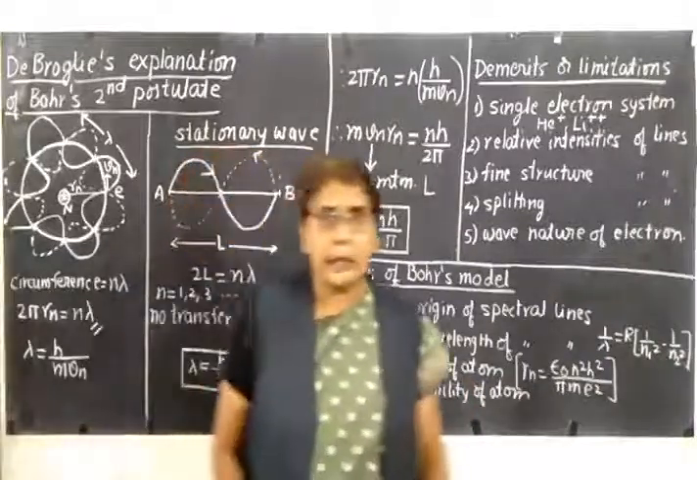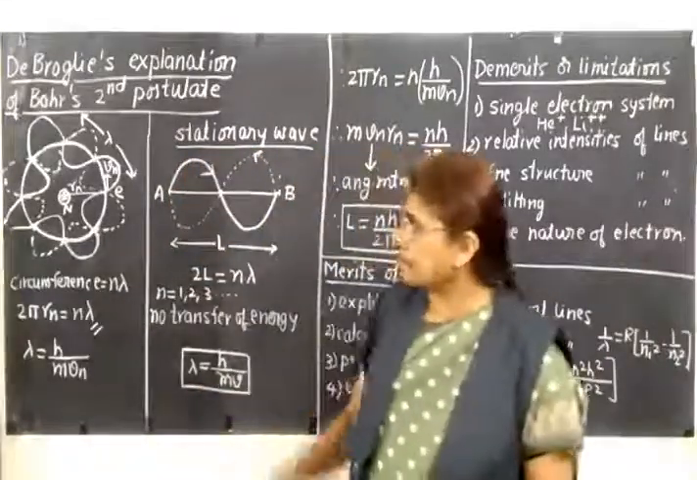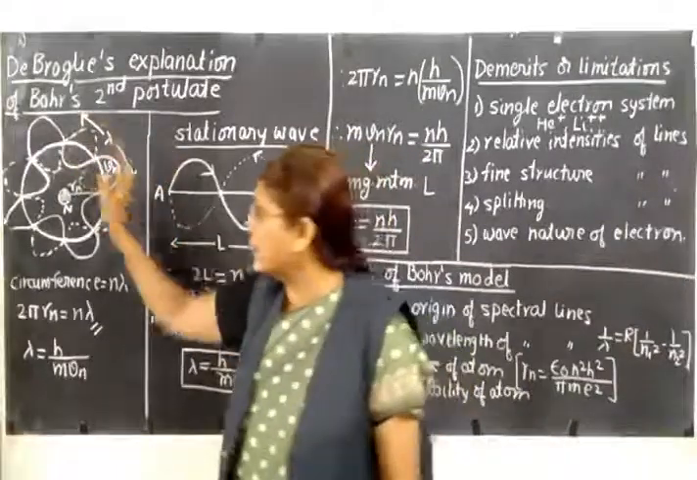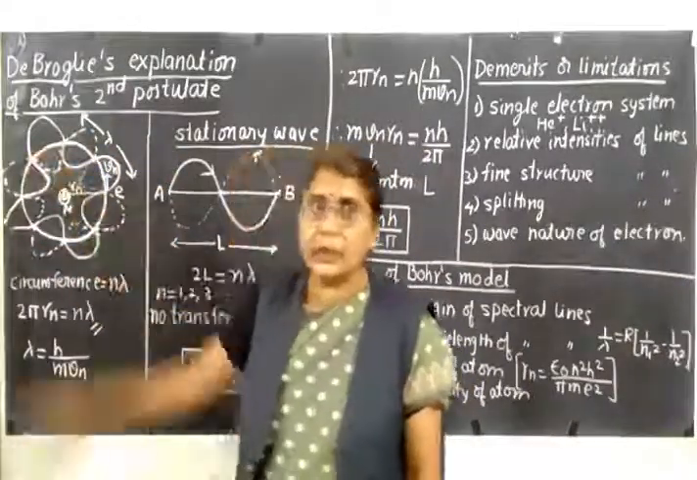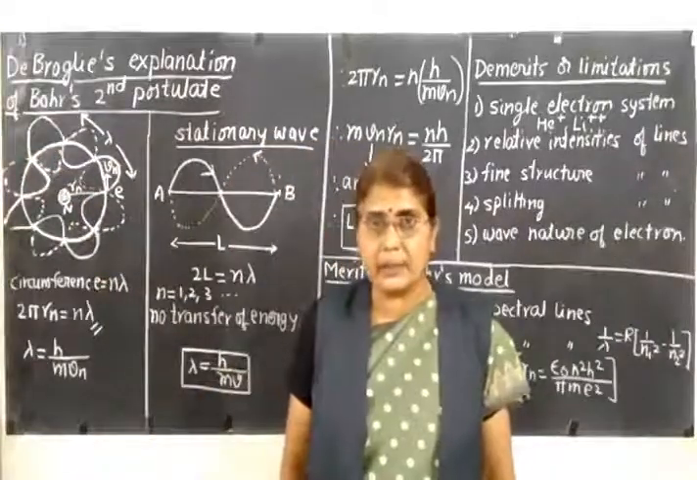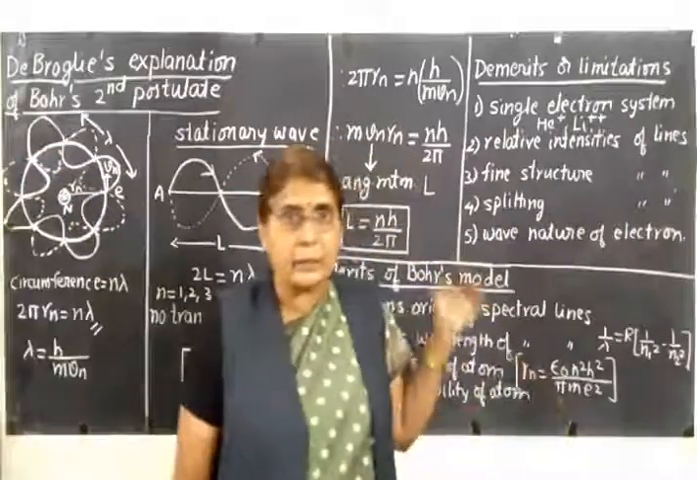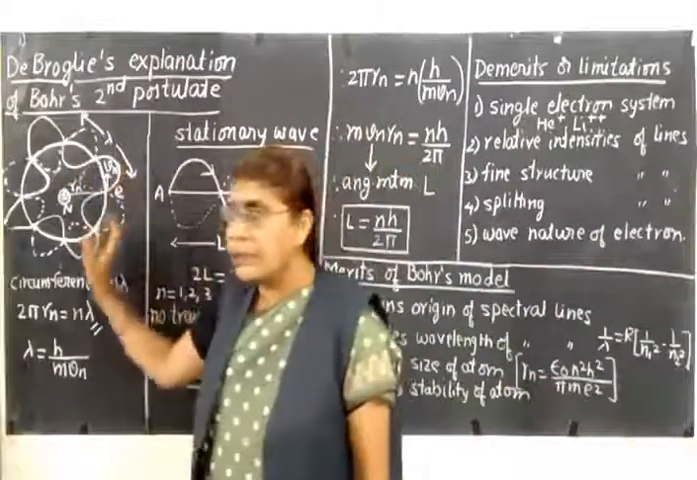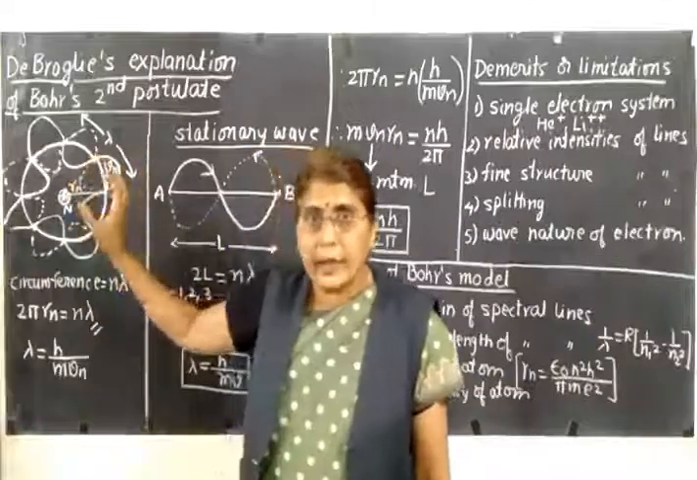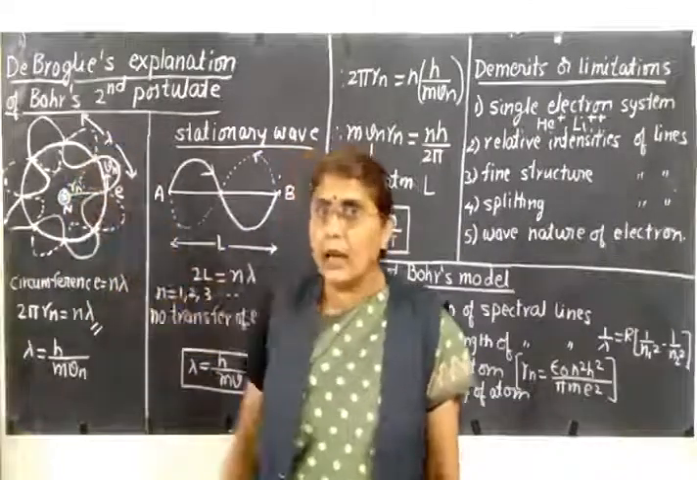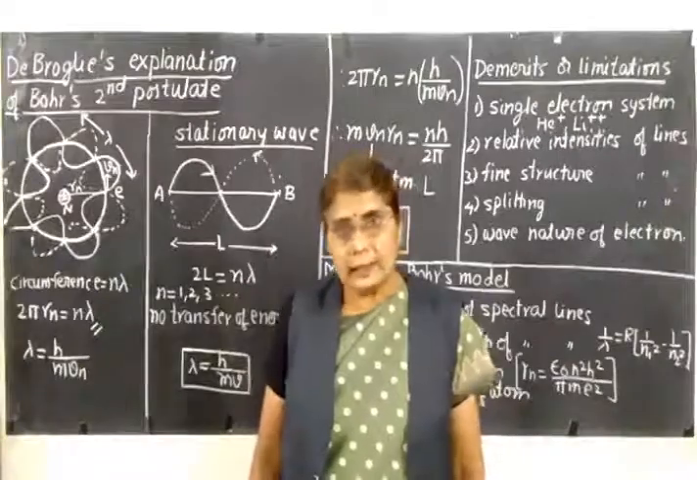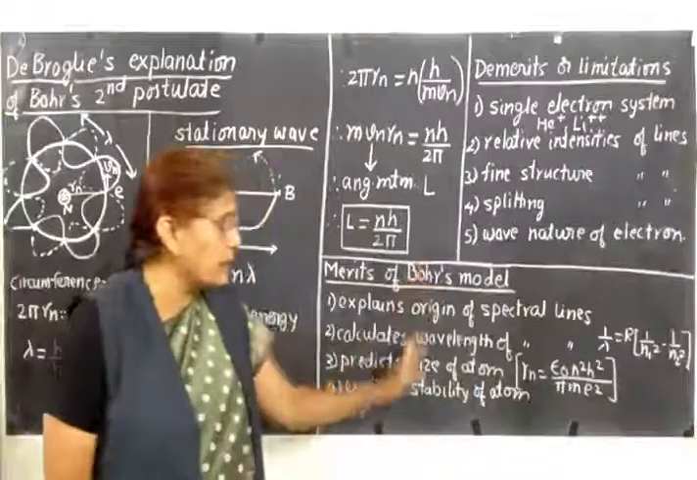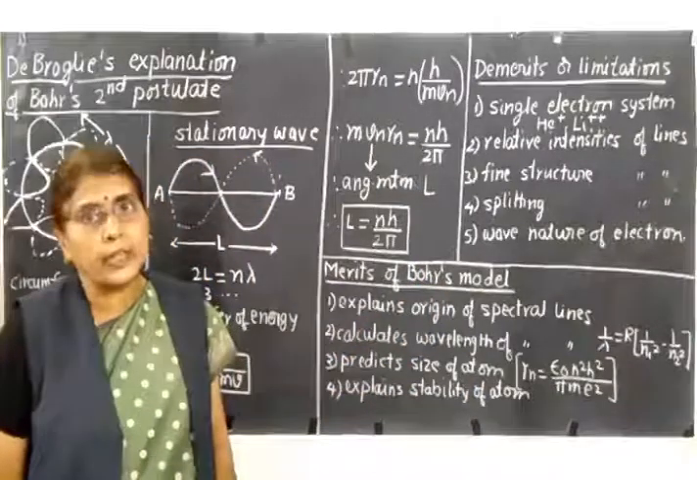Then in Rutherford's model, we had seen that this accelerated electron continuously loses energy. It takes a spiral path and finally falls into the nucleus, and therefore the atom is not stable. This drawback is overcome in Bohr's atomic model. According to Bohr's atomic model, as long as it revolves in one particular orbit, it does not radiate energy. Therefore, it does not fall into the nucleus. That is, the atom will be stable. So it explains the stability of the atom. So these are the merits of Bohr's atomic model.